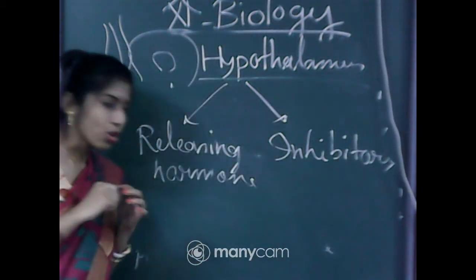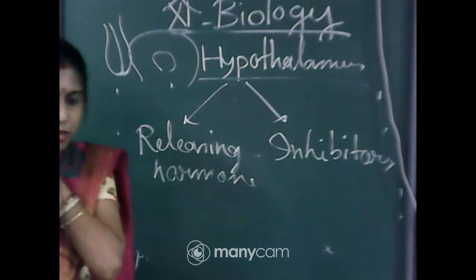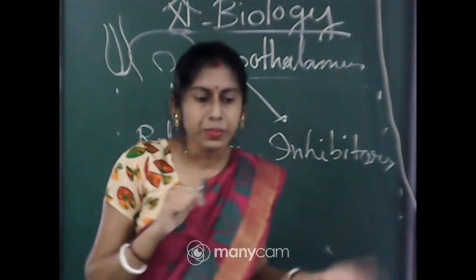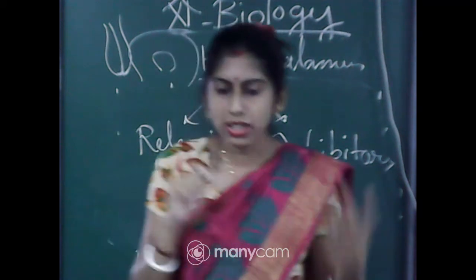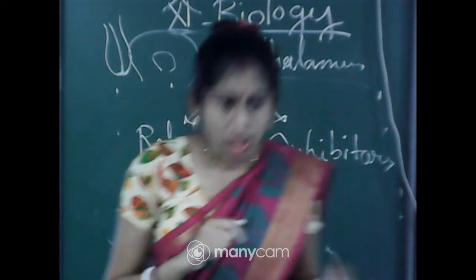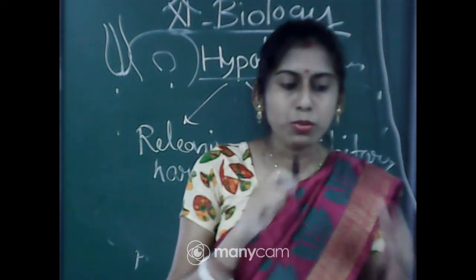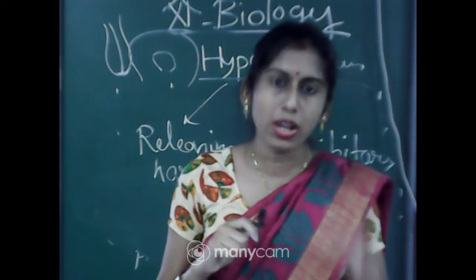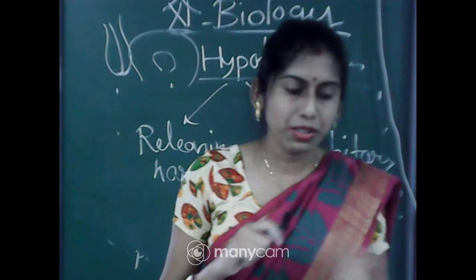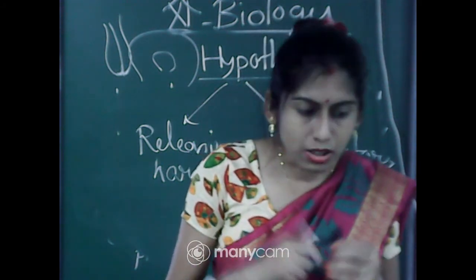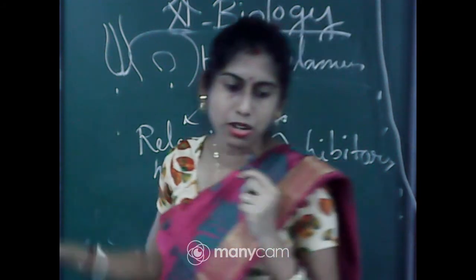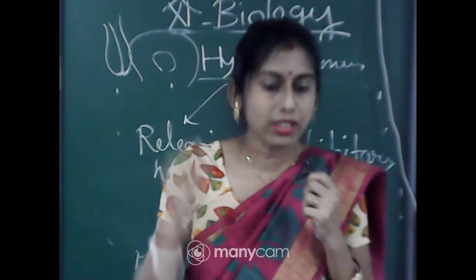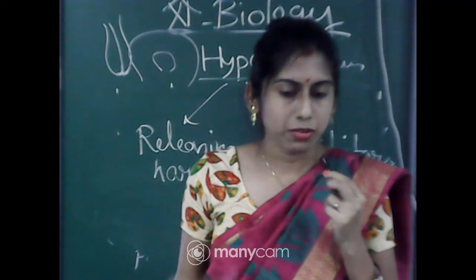From the name you can understand that the releasing hormone helps to release or secrete the pituitary hormones. So the releasing hormone stimulates the secretion of the pituitary hormones, and the inhibitory hormone will inhibit the secretion of the pituitary hormones.